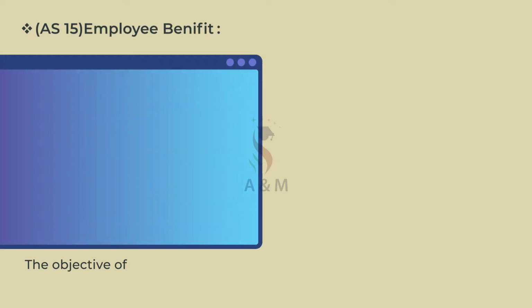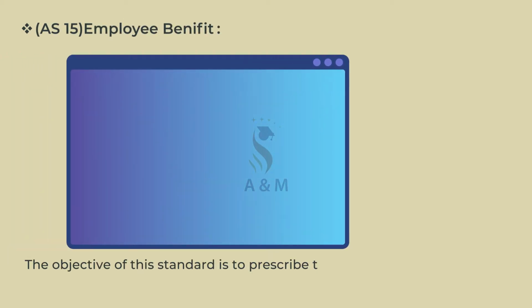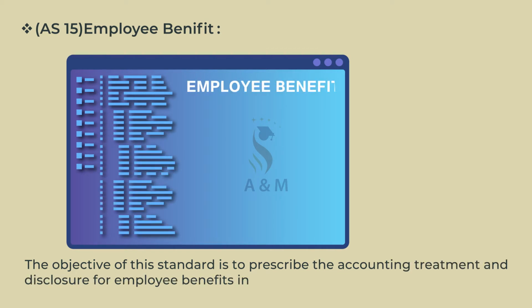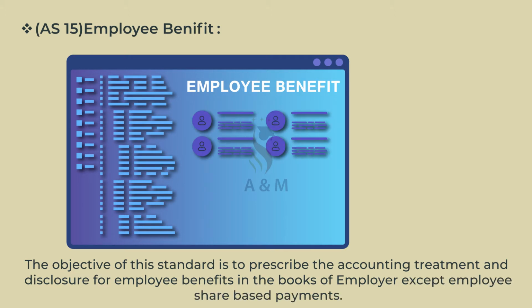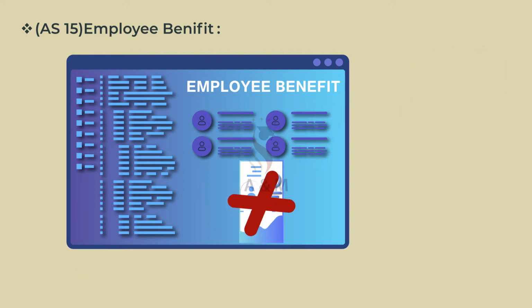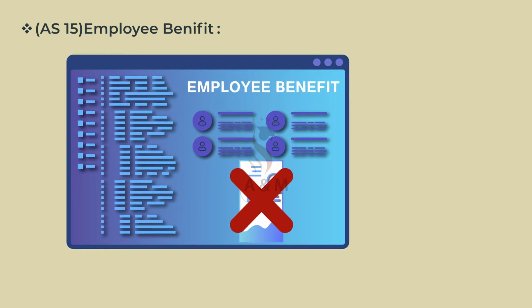Accounting Standard 15. Employee Benefit. The objective of this standard is to prescribe the accounting treatment and disclosure for employee benefits in the books of employer except employee share-based payments. It does not deal with accounting and reporting by employee benefit plans.